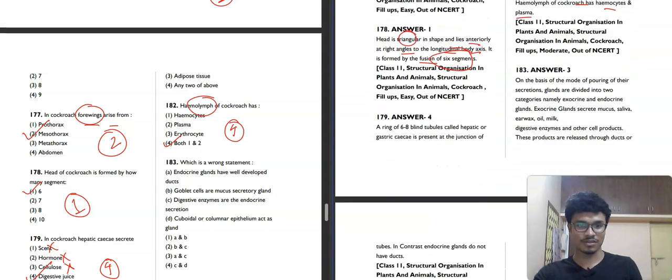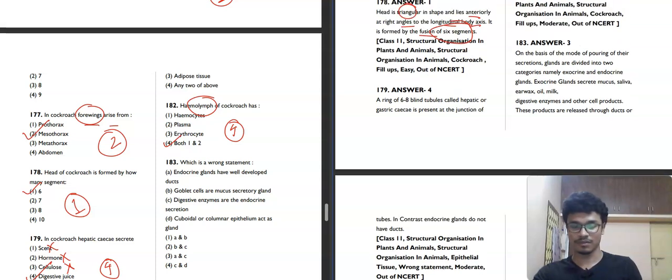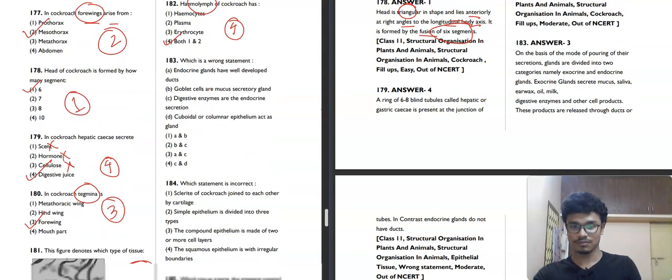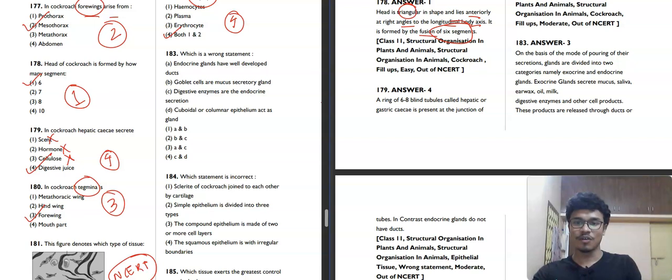Moving towards the next question, question number 183. It is saying, which is a wrong statement? Endocrine glands have well-developed ducts. Sorry, first statement is wrong. Endocrine glands don't have ducts.